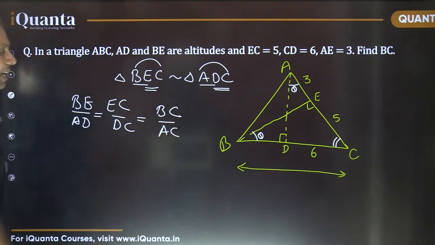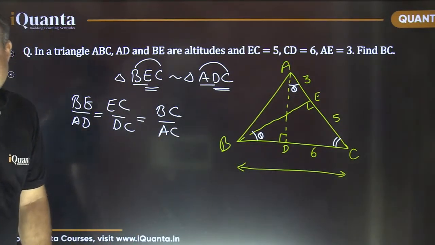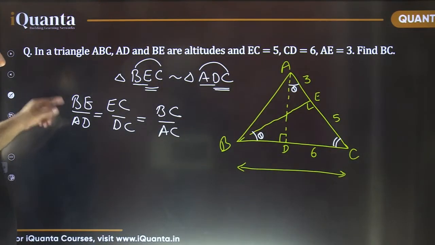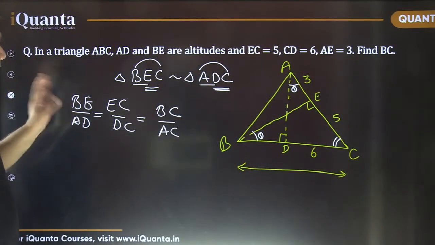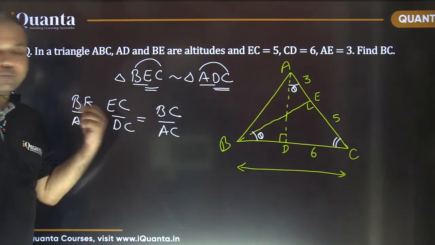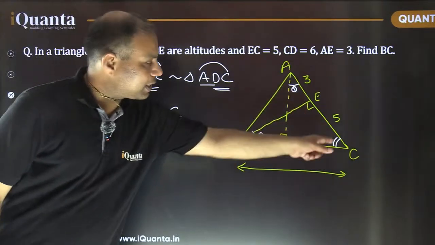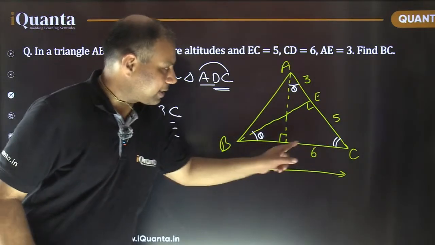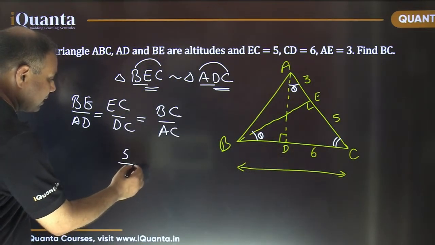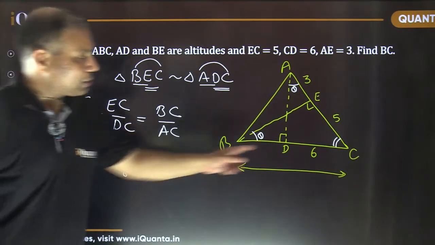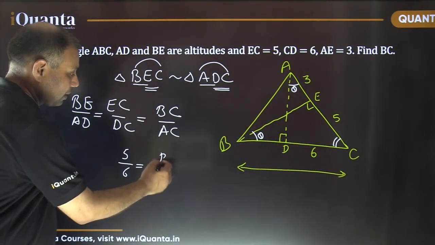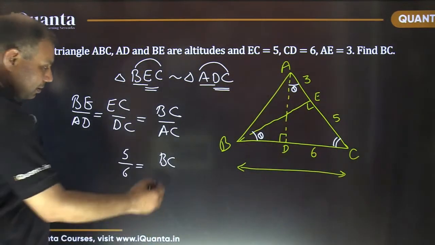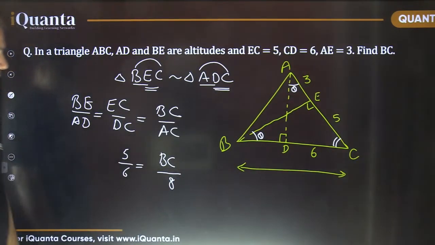Okay. So whatever side lengths we know, let's write and then see what we can do. So BE मालूम है क्या? नहीं, BE तो मालूम नहीं है. AD is also unknown. So let's leave them. It's not required. Let's focus on these two parts only. EC do we know? Yes, EC is 5. And what about DC? DC is 6. This 5 upon 6 is equal to, here BC is what we want to find out. And what about AC? AC is 8. ठीक है ना? We are done.